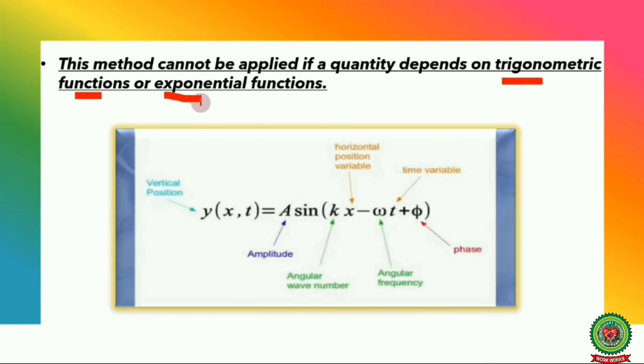Next, this method cannot be applied if a quantity depends on trigonometric functions or exponential functions. For example, we can't obtain this equation by using the dimensional formula. This is a wave equation which depends upon trigonometric and exponential functions. So dimensional analysis fails in such equations which contain exponential or trigonometric functions.